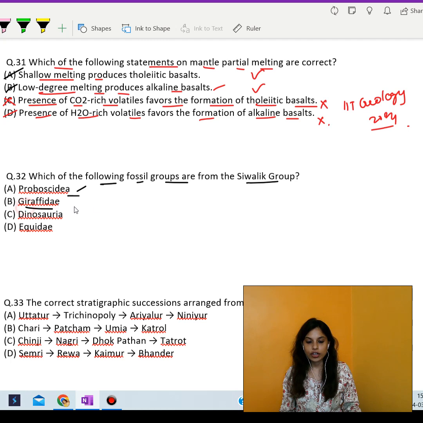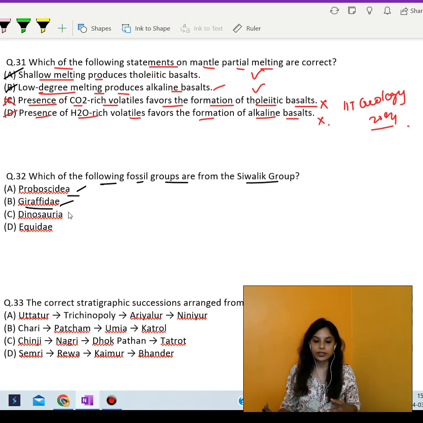Next is Giraffidae. Now, this group encompasses all the giraffes and their ancestors, and the Shivalik group has yielded fossils of several extinct giraffe species such as the Sivatherium and the Giraffa punjabiensis.